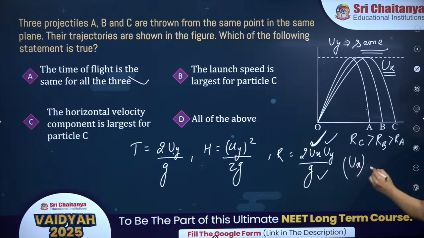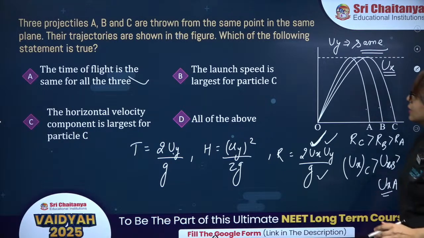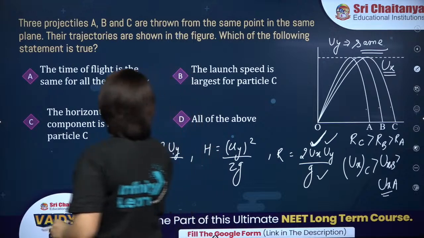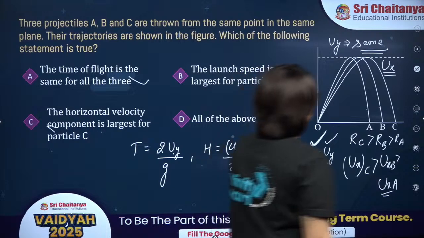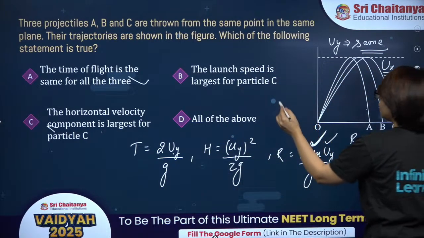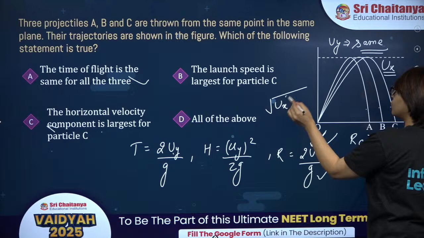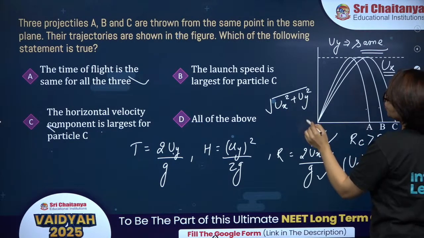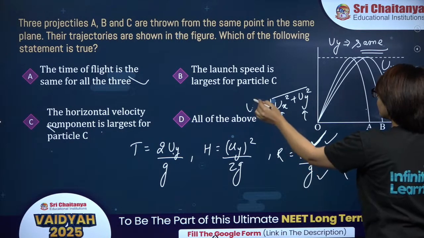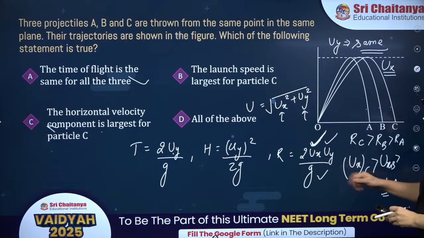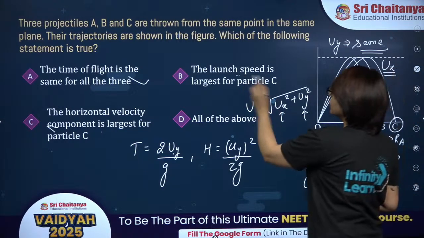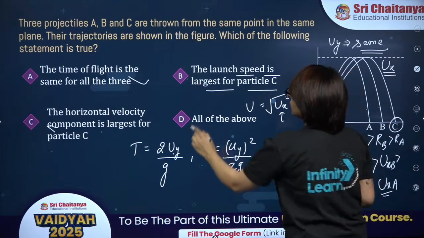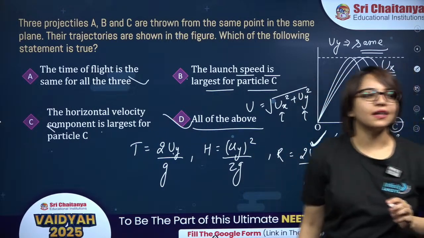So Ux for C is more than Ux for B is more than Ux for A, right? So the launch speed is, the horizontal velocity component is largest for C. Yes, that is also true. Now over here, if you consider Uy and Ux both, then net velocity is under root of Ux square plus Uy square. Uy is the same, so if Ux is more, overall initial velocity will be more. So Ux is maximum for C, so its initial velocity is maximum. So launch speed is largest for particle C. So the correct answer is D. All of the above statements are correct.